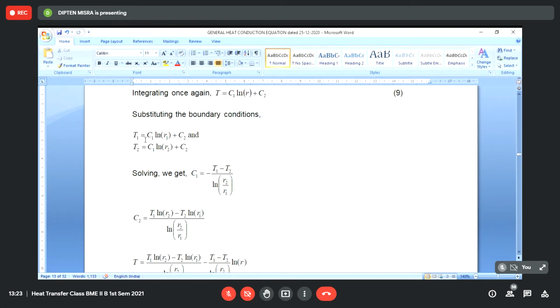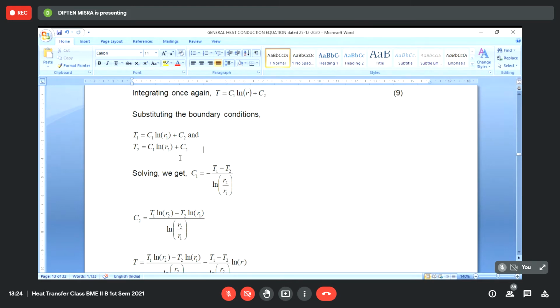What I am telling is that if you multiply both sides of this equation by log of R2, and this equation by log of R1, and then subtract the second one from the first one, it becomes T1 log of R2 minus T2 log of R1.